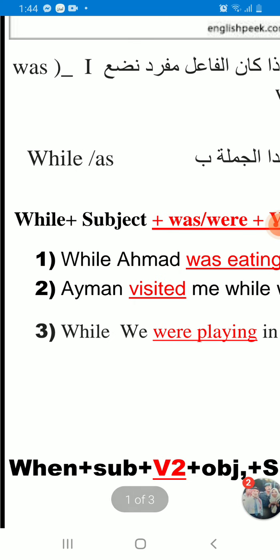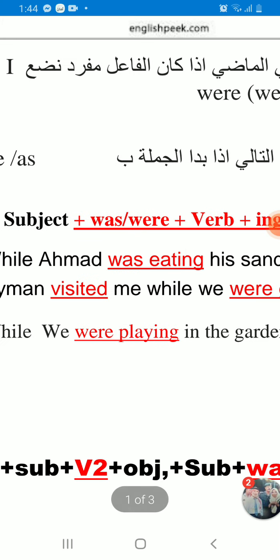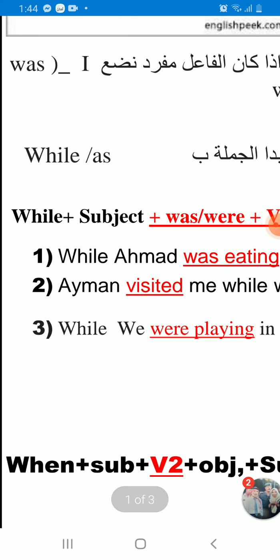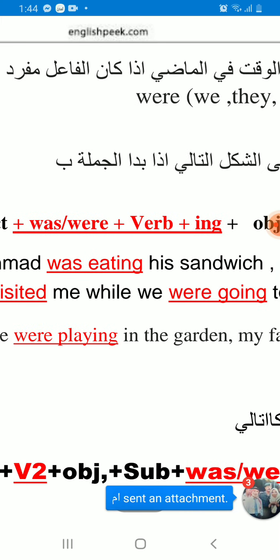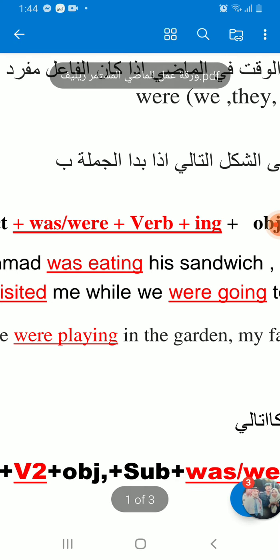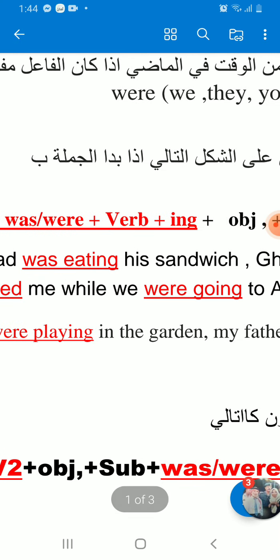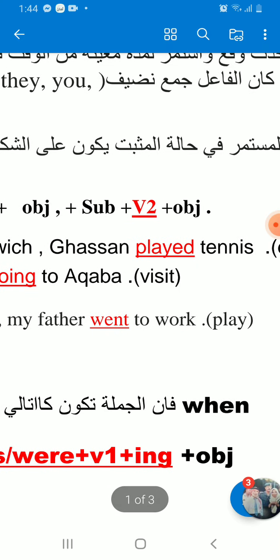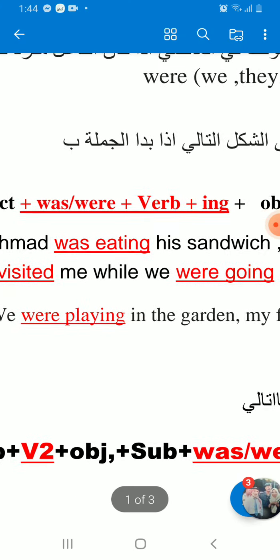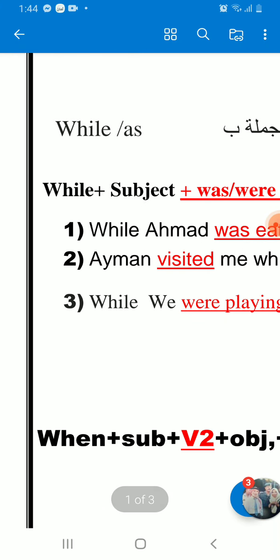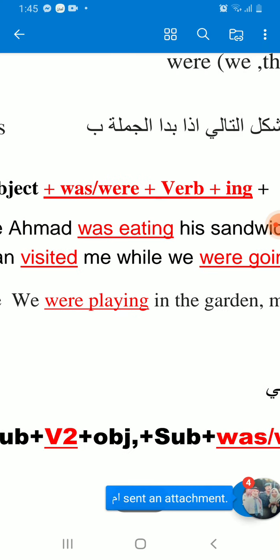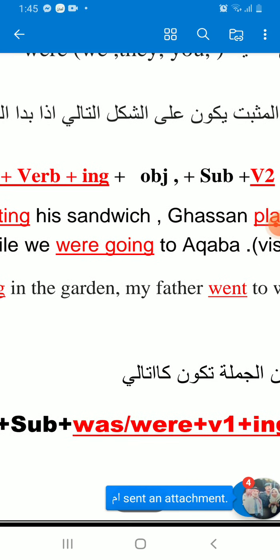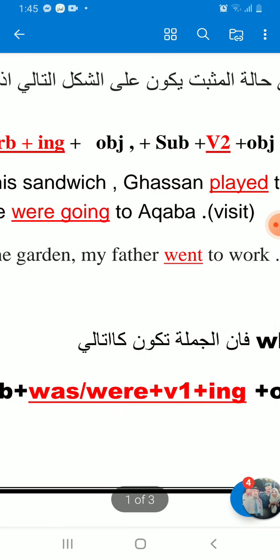Our example, if we start with the second side, for example: Ayman visited me while, you see, while here in the middle of the sentence. We is plural, so we take were, and the verb is going to Aqaba. Okay. Another example: while we were playing, the other verb will be went to work.